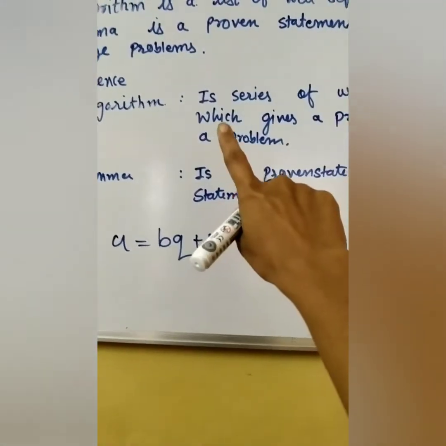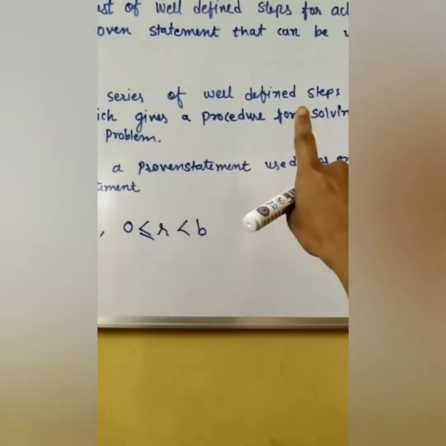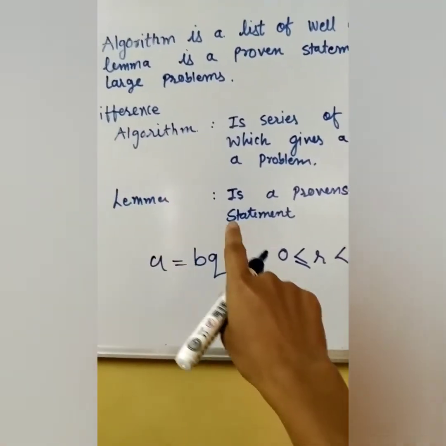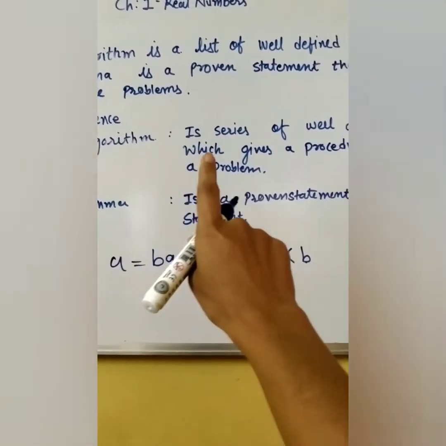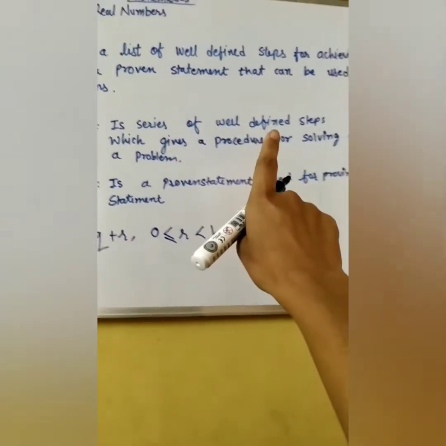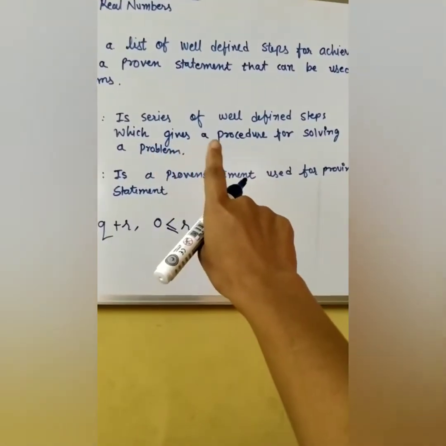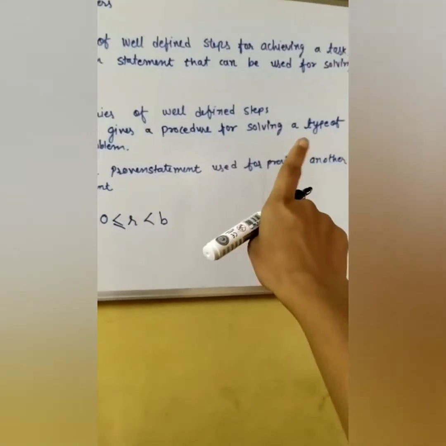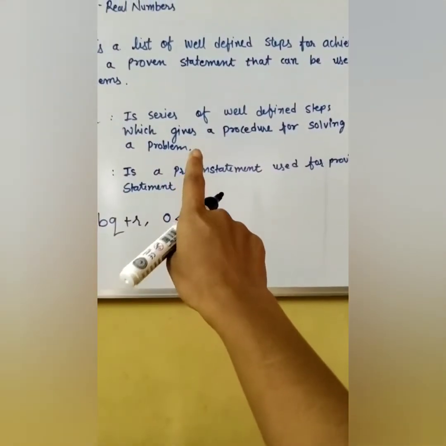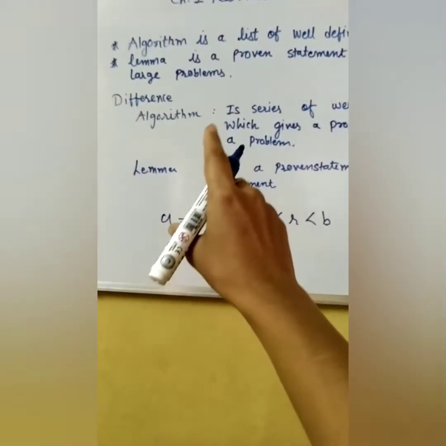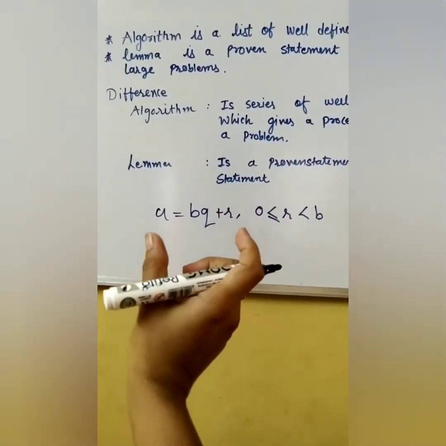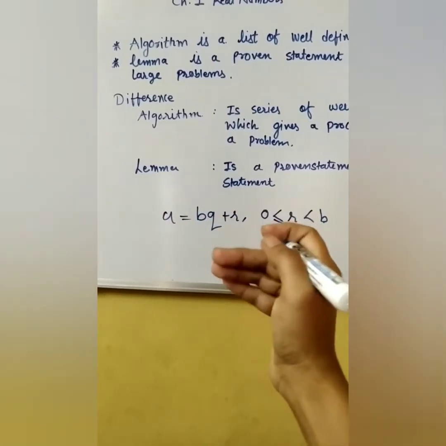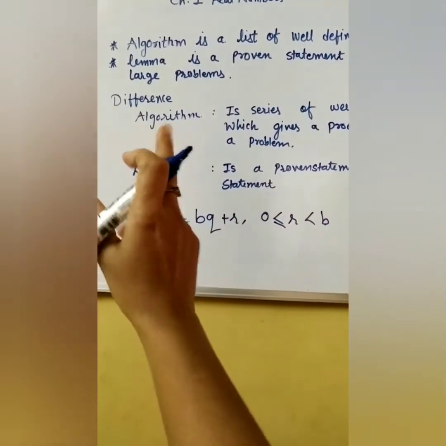What is an algorithm? An algorithm is a series of well-defined steps which gives a procedure for solving a type of problem. Meaning, to solve a problem we are using an algorithm; we will use this statement, which is called a lemma, and by using many steps we are achieving the algorithm.